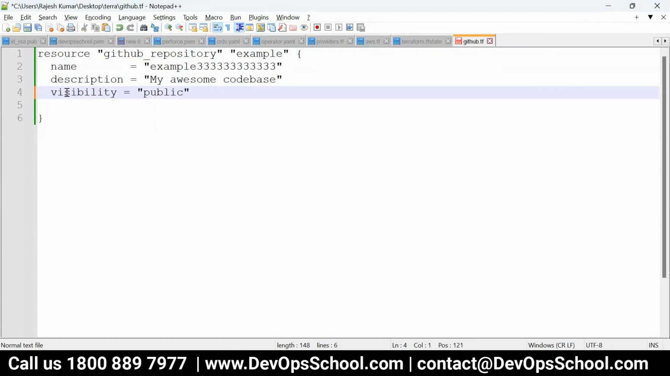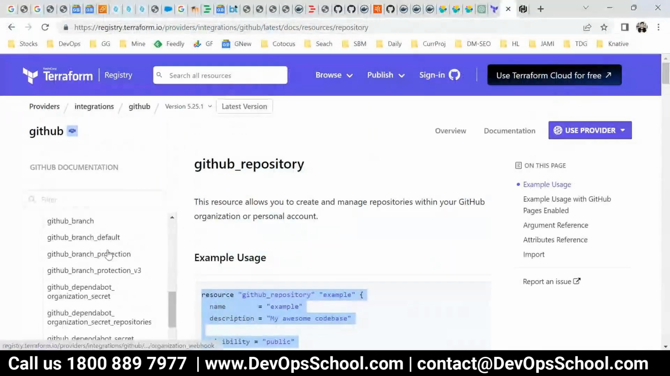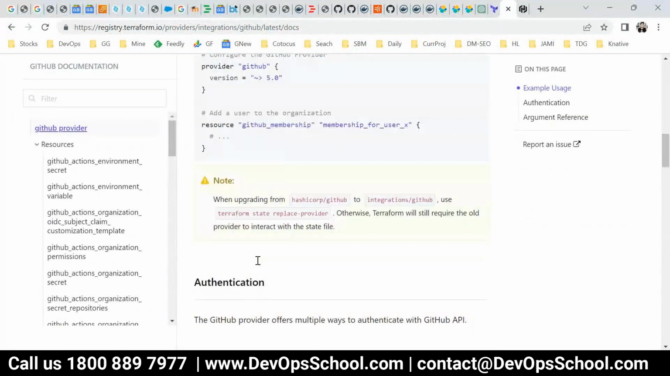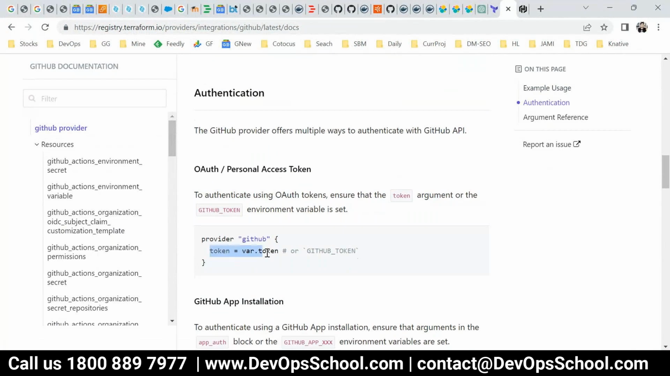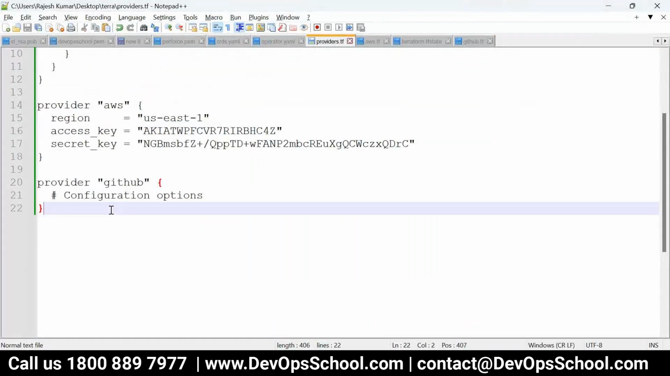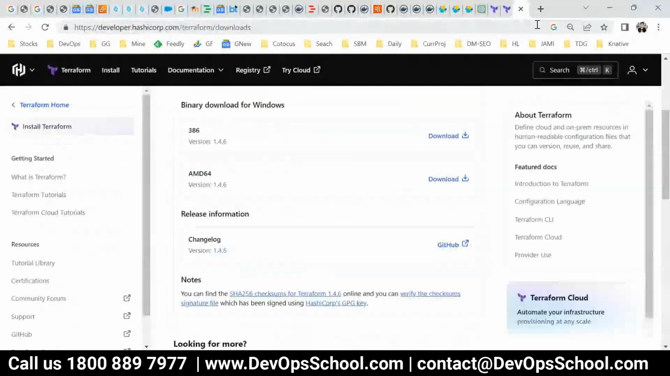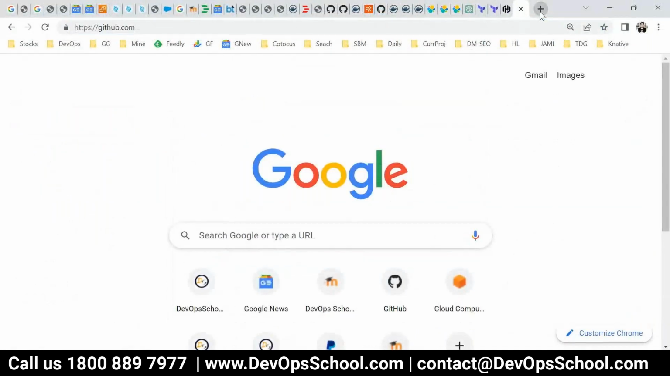Which resource? Repository. Now for that you need authentication also. So I'll ask GitHub, hey GitHub, tell me how can I set authentication? GitHub is saying for authentication, you can set the token. Let me set the token. So go to the provider and here, token. This is a variable. I have to hard code the token for now. I'll teach you variables a little bit later. So where is the token? How do we get a token? Get a token from GitHub. Let me go and get the token.